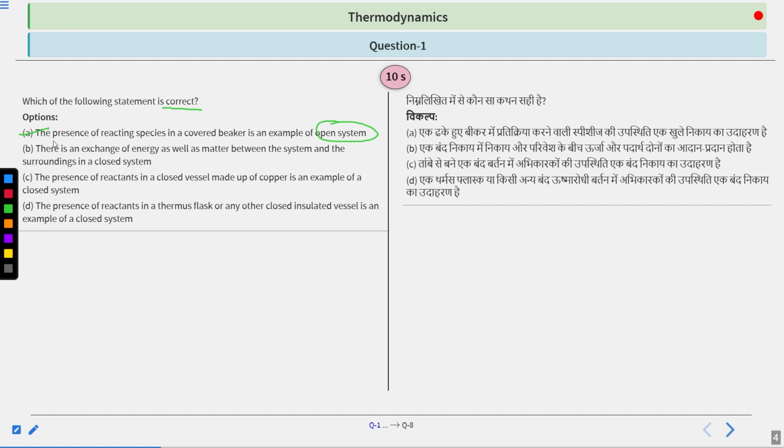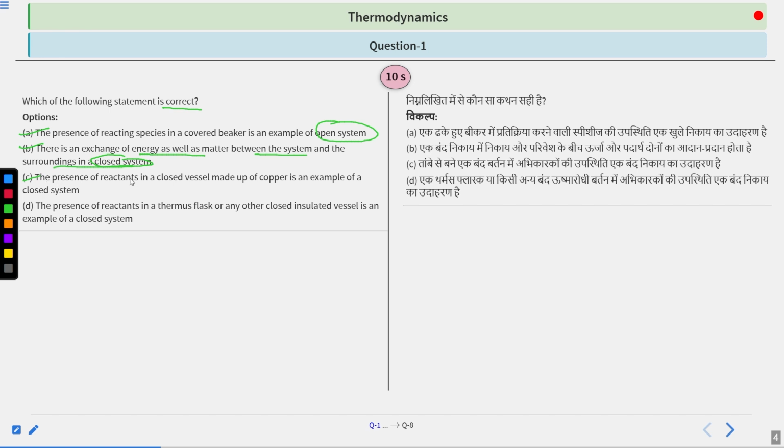So you are given a container which is covered and you have to see whether it is an open system or not. B. There is an exchange of energy as well as matter between the system and surrounding in a closed system. Okay, so I've already mentioned what is open system and this looks exactly like the definition of open system. You can just guess it easily.